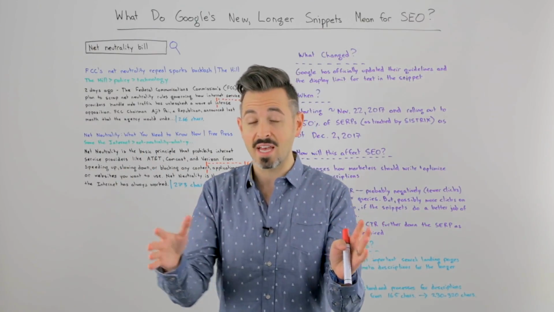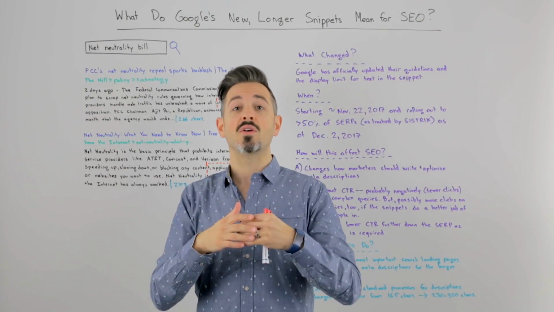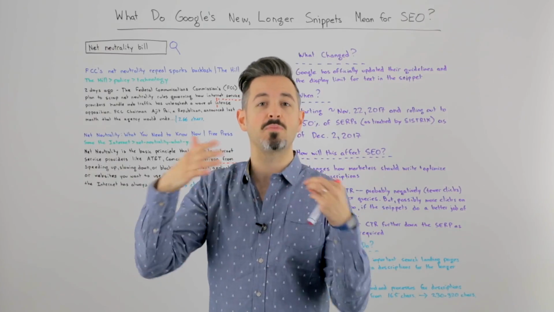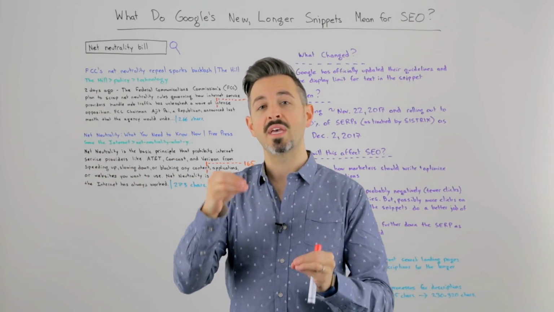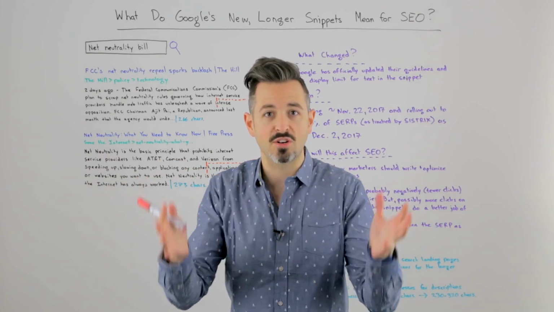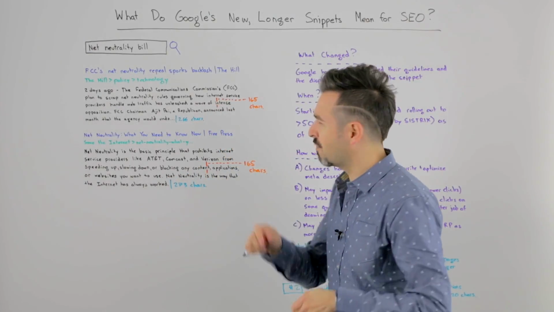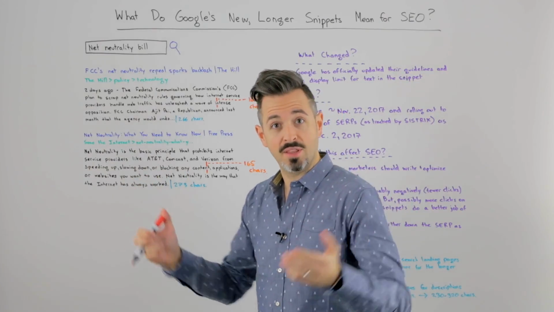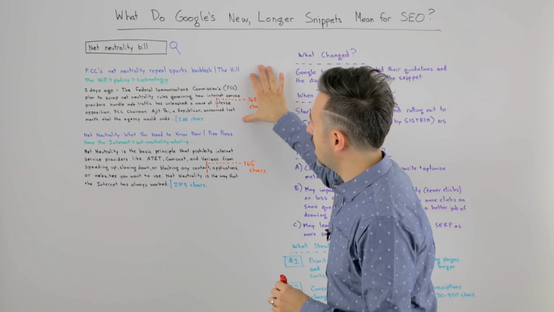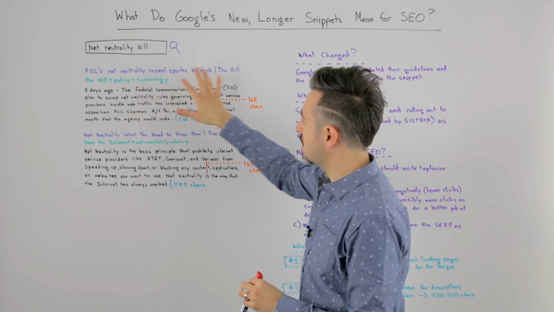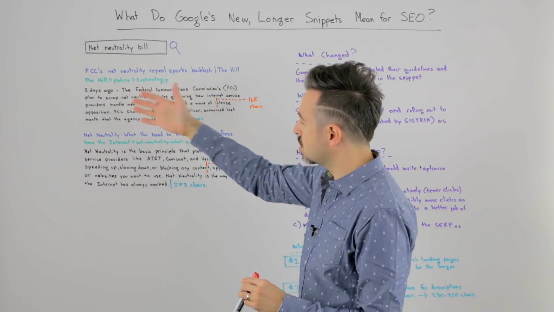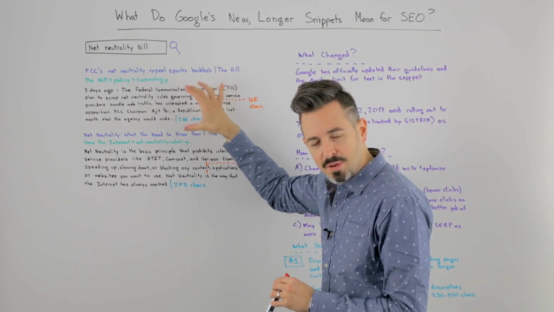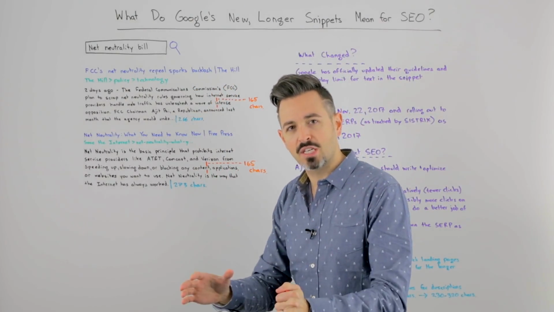Google essentially said just last week, hey, we have officially increased the recommended length and the display length of what we will show in the text snippet of standard organic results. So I'm illustrating that for you here. I did a search for net neutrality bill, something that's on the minds of a lot of Americans right now. And you can see here that this article from The Hill, which is a recent article, from 2 days ago, has a much longer text snippet than what we would normally expect to find, right?